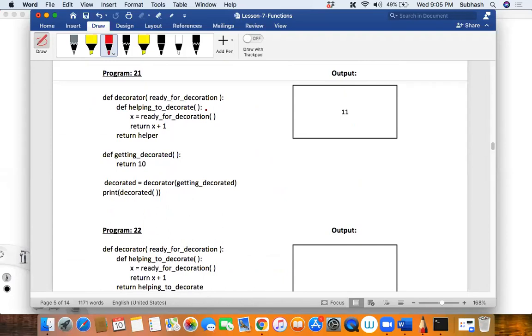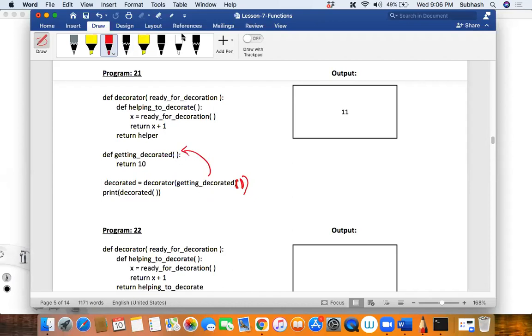When you give braces, it is like calling the function. I'm not calling the function. When you are calling the function only, you'll have to give this parenthesis. It is not braces, it is parenthesis. Okay, this is what you're asking, right? Sir, I did not understand. You are asking about the function object, right? Yes, sir. So when you're writing getting decorated like this, it means you're calling this function.